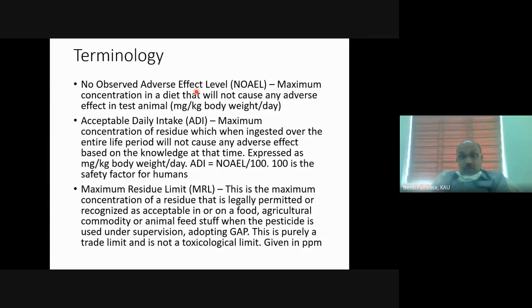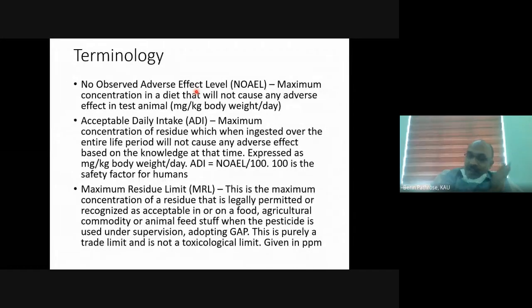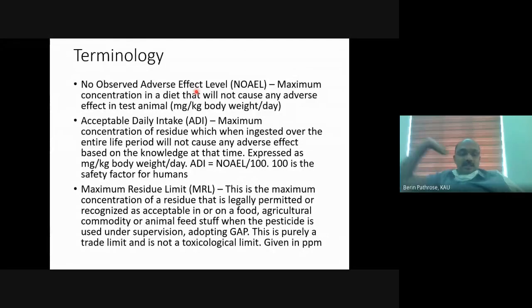So what we will do is take the residue value from all the 10 locations, and we won't take the average. We will take the maximum residue obtained from these 10 locations. Say the Andhra Pradesh location reported the maximum residue. We will set aside all the other data and take the Andhra data alone.